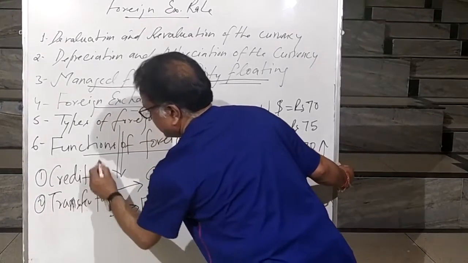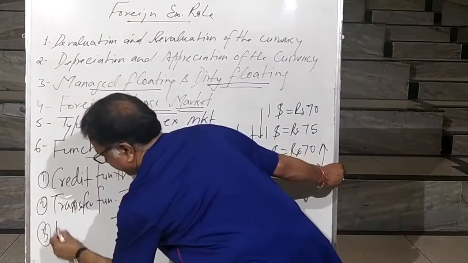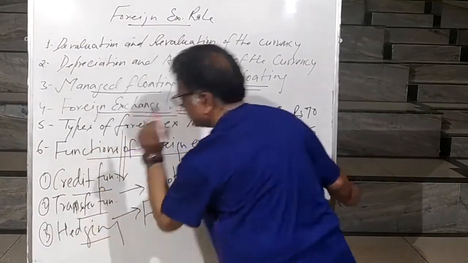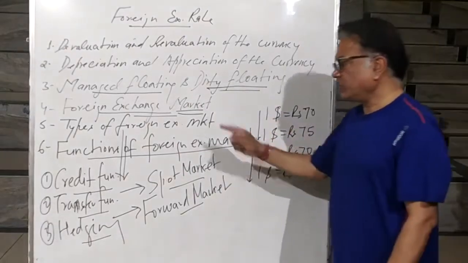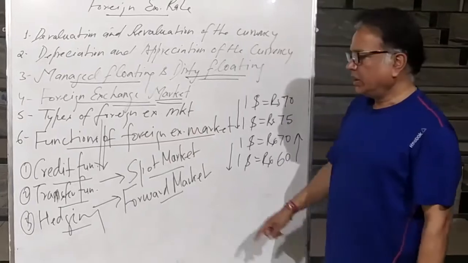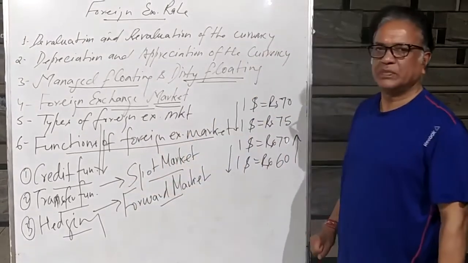Number two is transfer function. And number three is hedging function. What are the three functions of foreign exchange market? One is credit function, number two transfer function, and number three hedging function.